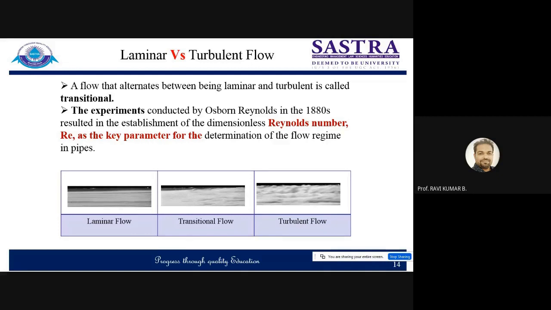That is applicable for external flow. If it is an internal flow, if flow is taking place within a pipe, the Reynolds number value is very, very less. Critical Reynolds number for the internal flow is just 2300. Some books say 2300, some experiments have predicted that it is just 2000. So critical Reynolds number is between 2000 to 2300 for the internal flow, and for external flow it is 5 into 10 to the power 5. So you can remember this critical Reynolds number. Below it, flow will be treated as laminar. Above it, it will be turbulent flow. So based on Reynolds number, you can differentiate between laminar and turbulent flow.